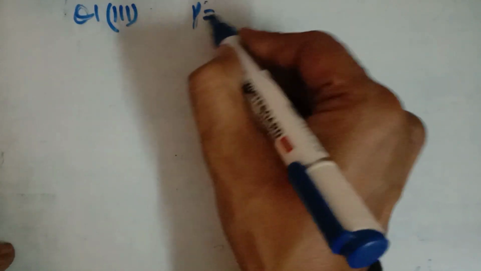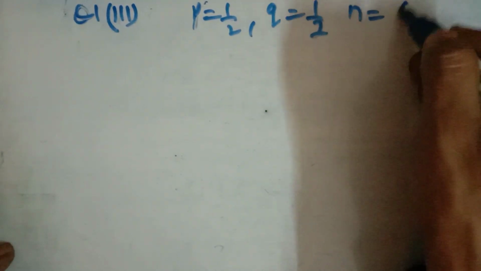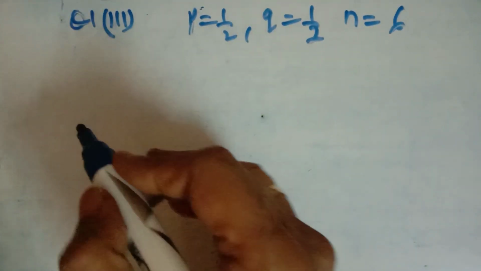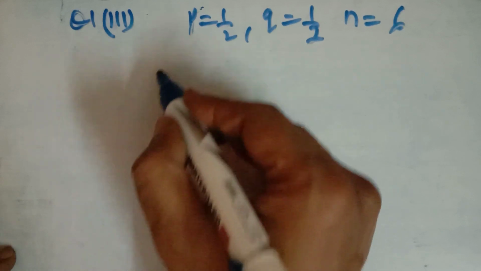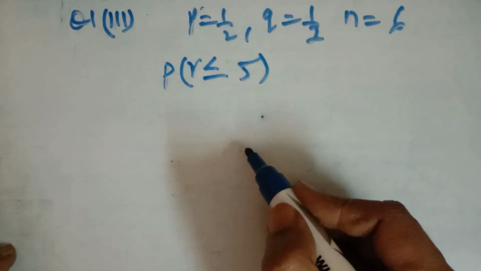Now in the last part of this question, we have p as 1 upon 2, q is 1 upon 2, n is 6, and it is being asked to obtain at most 5 successes. At most 5 successes means r should be less than or equal to 5.